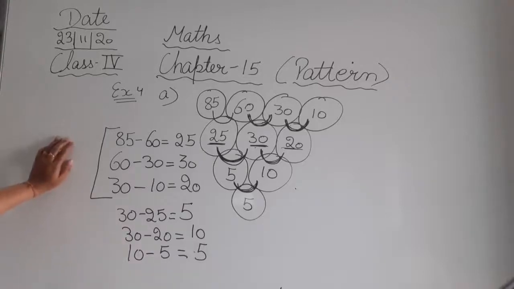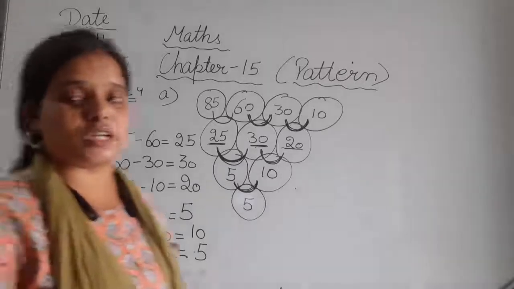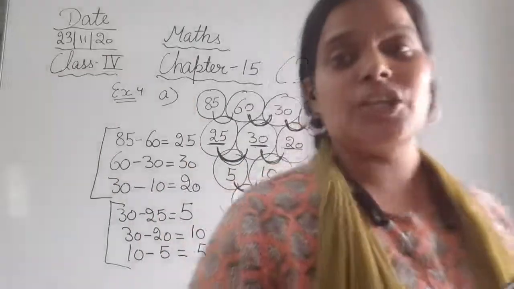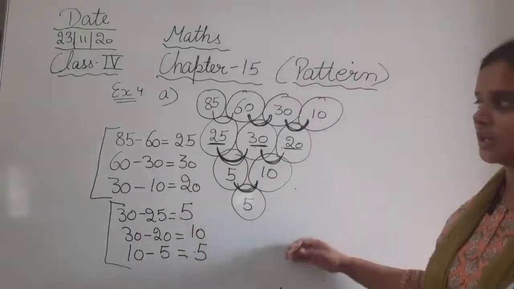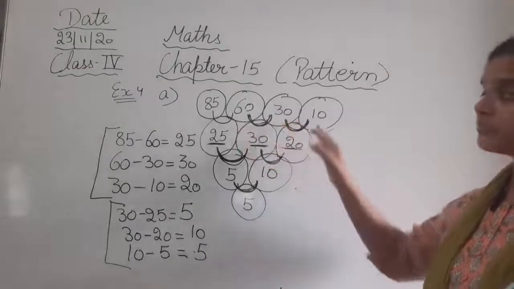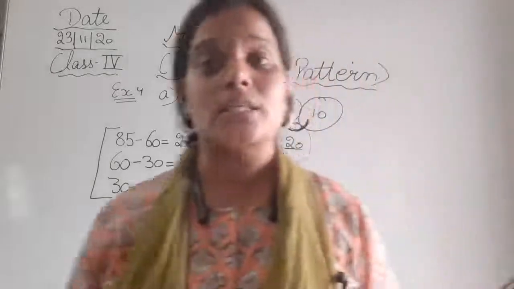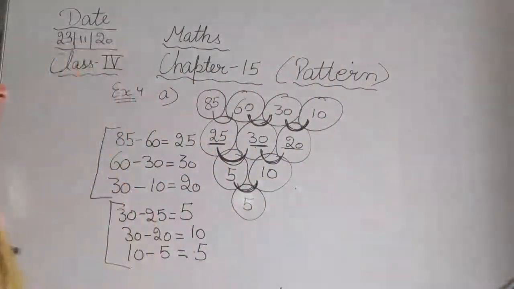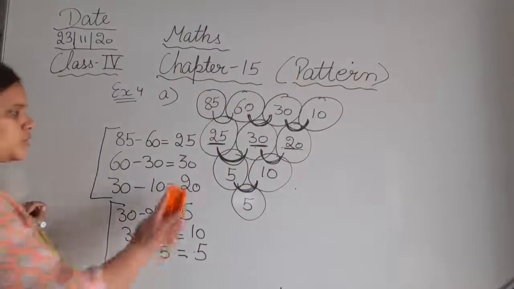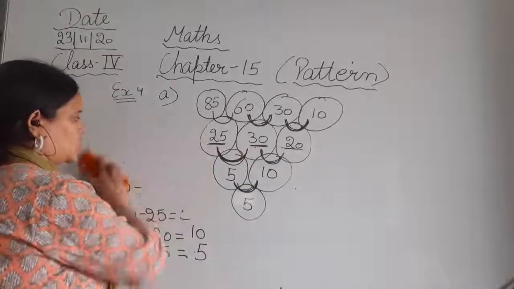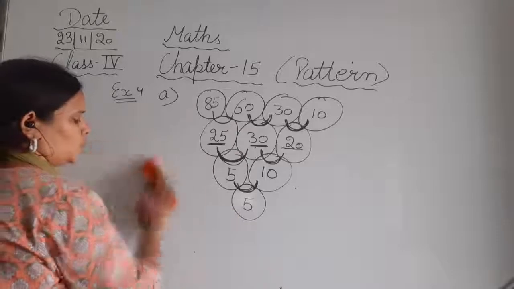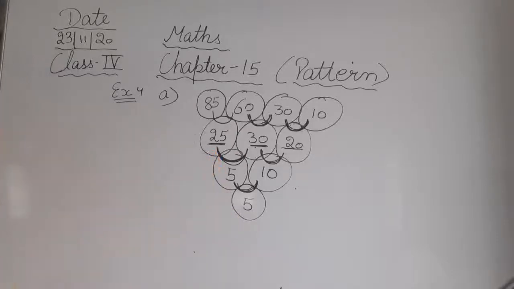So now I think you have observed what kind of pattern we are following here. So this is also a form of pattern in addition and subtraction. Here we are just subtracting 2 consecutive numbers. Clear? So, while doing the solution, no need to show this one. You can just do this kind of solution, or you can just write.